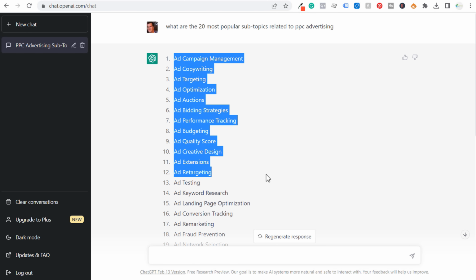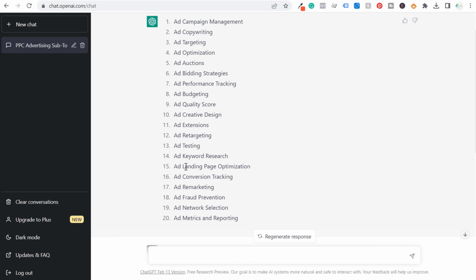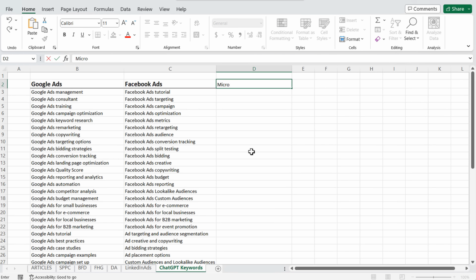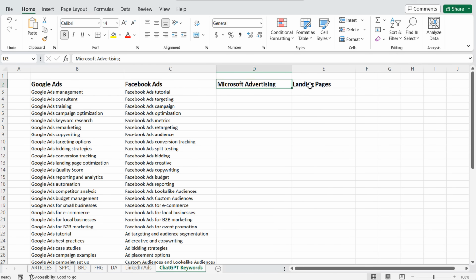Now, using the very first response they gave us, if I come up to the top here, looking at all of these different examples, one of the things that I can pull out is landing pages. Now, I'm doing a keyword research series right now, so I'm trying to do as many keyword research videos as possible. So let's pull out 2 examples, landing pages, and we'll do Microsoft advertising. We're going to come over to our spreadsheet here, and we are going to enter these 2 keywords. Okay, so we make it look a little better. So these are the main topics that we're covering here.